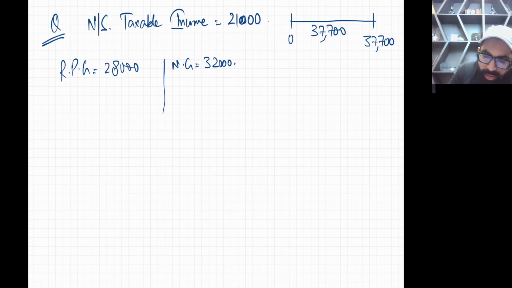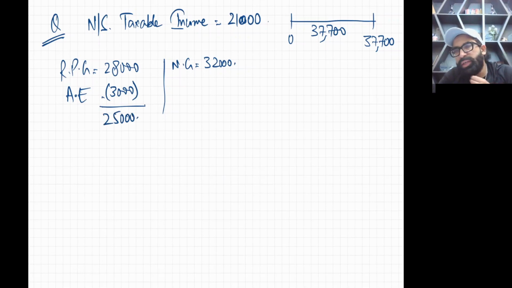Let's do it. Obviously, we all know annual exemption is always first deducted from RPG. So we'll deduct the annual exemption of 3,000 from here. So 28,000 minus 3,000 is 25,000, right?